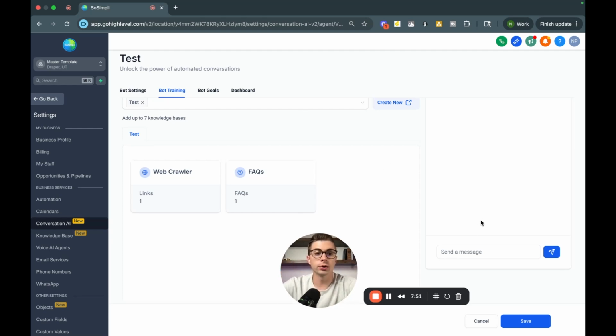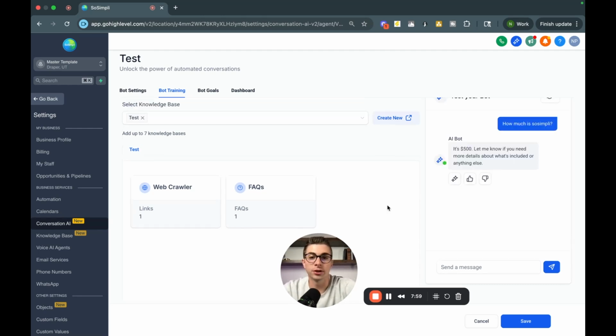So what you can go ahead and do is just ask a question here. And obviously I didn't put a ton of information in this bot, but you'll see here, because I put in that manual question and answer, it's $500. You can see there the bot is answering that question now. And after we build this bot out, I'll actually go into a test website so you can kind of see it in real live action, so you can get a better idea of this.